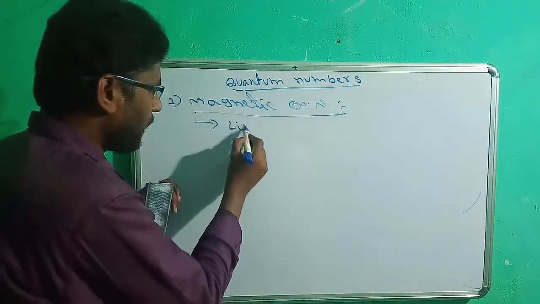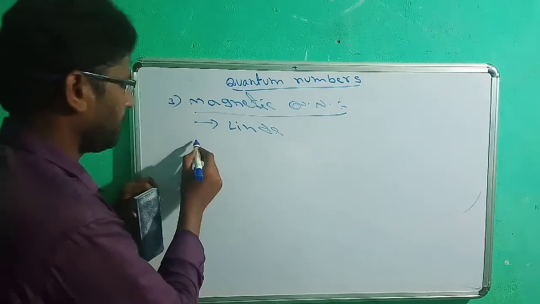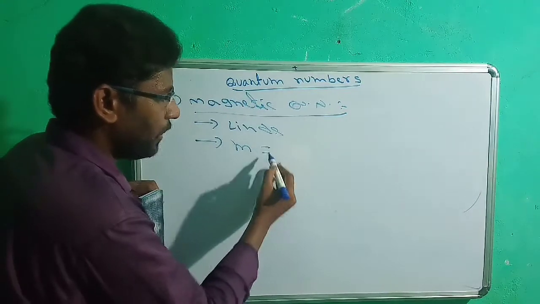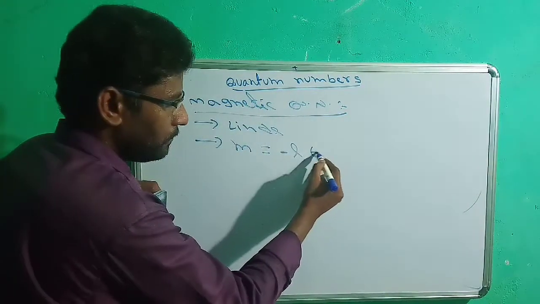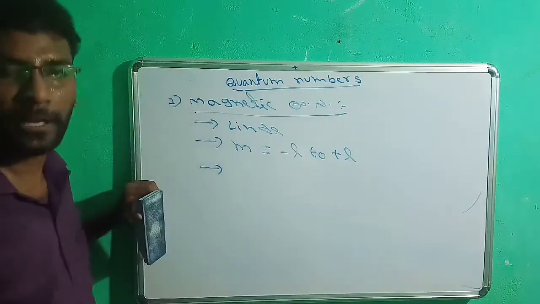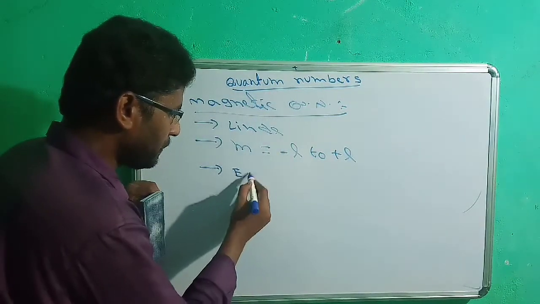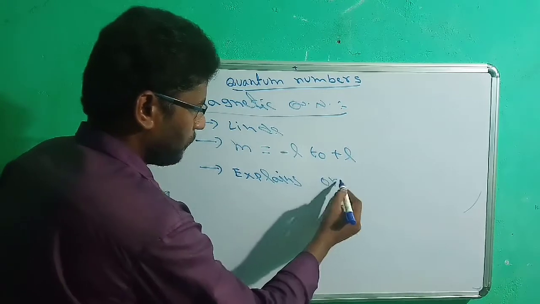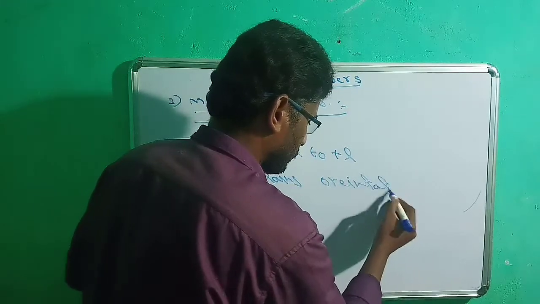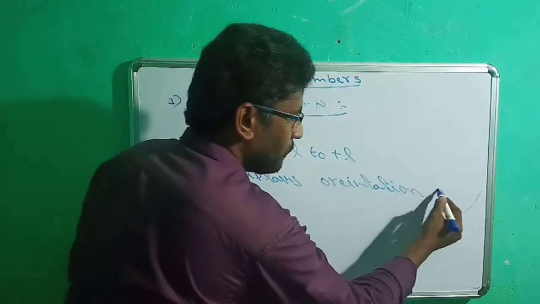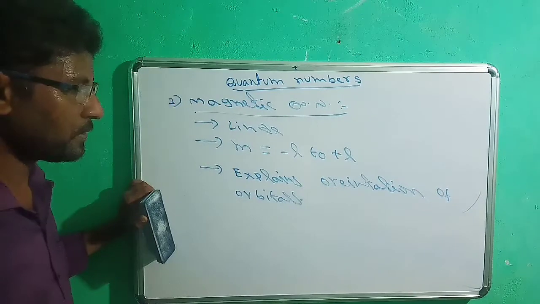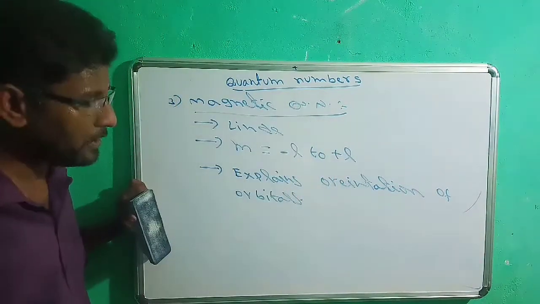The magnetic quantum number was proposed by Linde and it is represented with M. The values of M start from minus L up to plus L. The use of this magnetic quantum number is that it simply explains the orientation of orbitals or subshells. So the magnetic quantum number explains the orientation of a subshell.